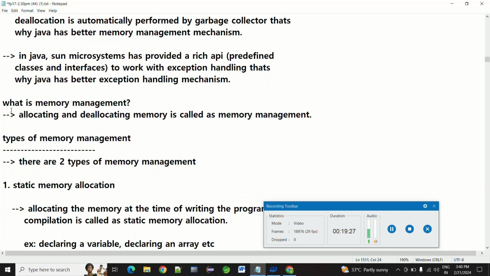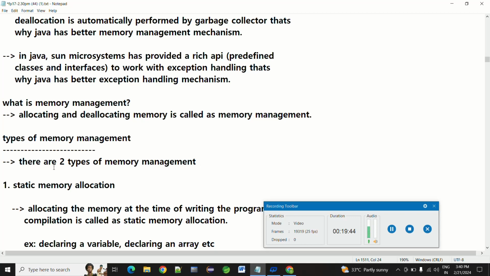What is memory management? Allocating or deallocating. Allocate means giving memory, and deallocating memory is called memory management. Once we create the object, it is allocating. Once the object is completed, it is a deallocate.